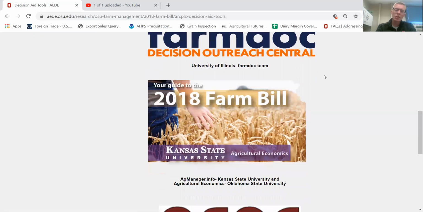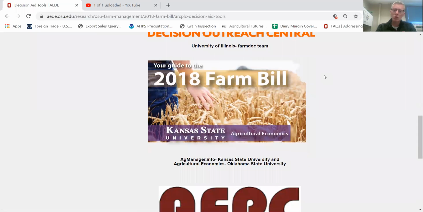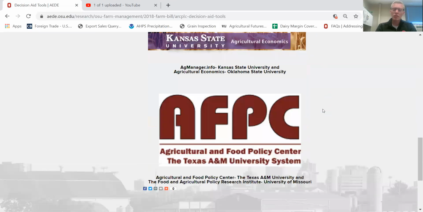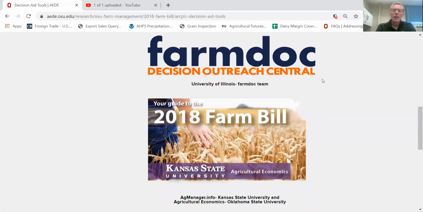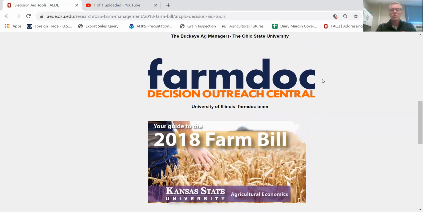Kansas State University and Oklahoma State University have developed a tool as well. And then the Agriculture and Food Policy Center at Texas A&M, and the Food and Agricultural Policy Research Institute at the University of Missouri have also built a tool. You can access their tools by just clicking on the image here, and it'll give you their tools, maybe with some additional information that you need or would like. So you can click on those tabs as well.